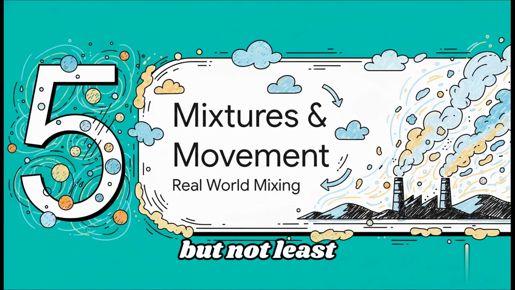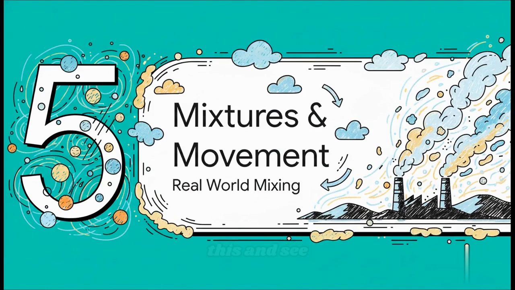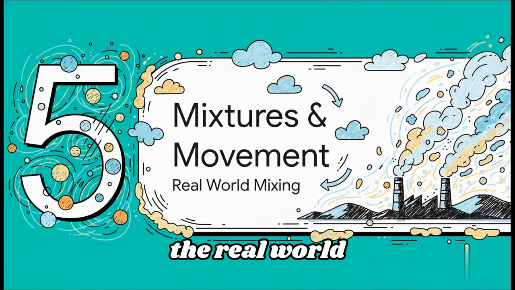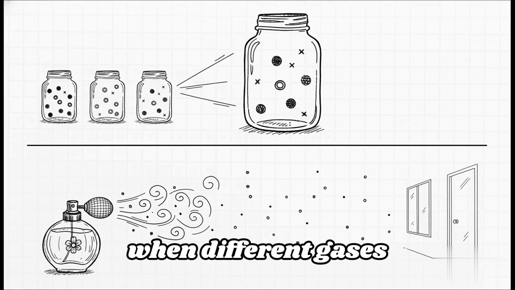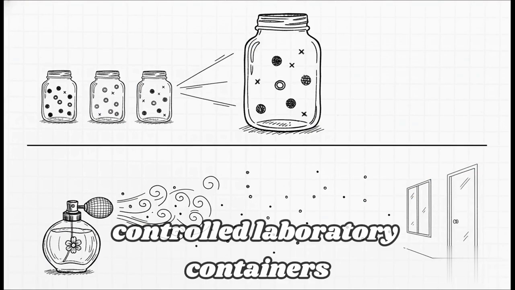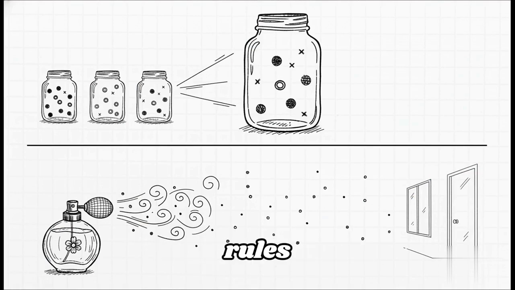All right, last but not least, section 5, mixtures and movement. Let's see how this builds when different gases actually meet in the real world. So what happens when different gases actually meet and mix in our everyday lives, completely outside of controlled laboratory containers? Well, they follow 2 more brilliant rules.